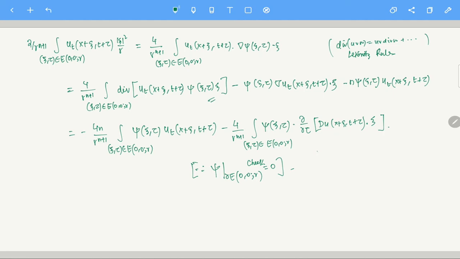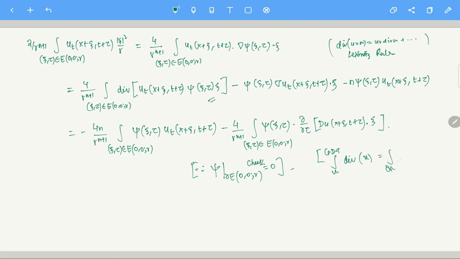Let me write it here. From the Gauss divergence theorem, what do I have? The integral over omega of the divergence of, let's say, gradient u, or rather, not gradient u, let's just do it for the divergence of a vector field, let's call it u.